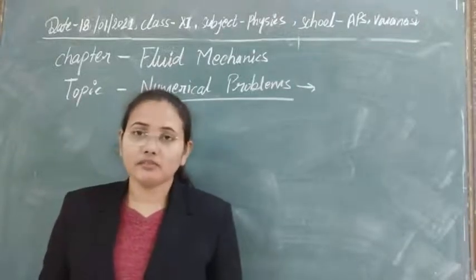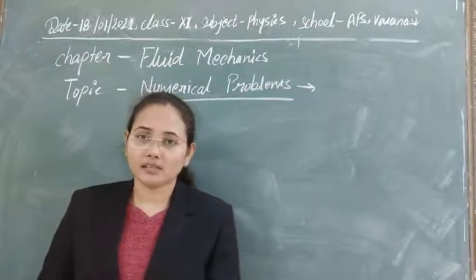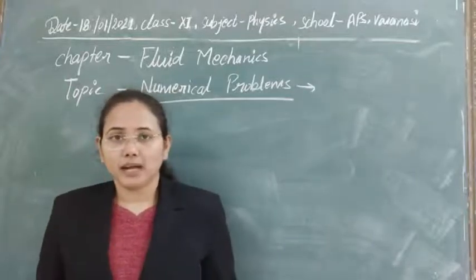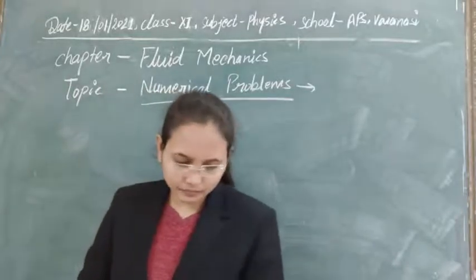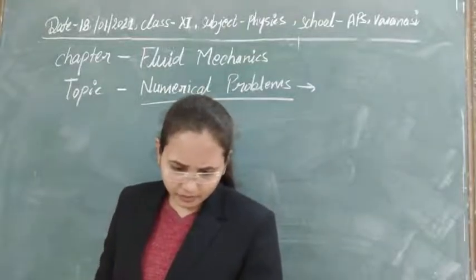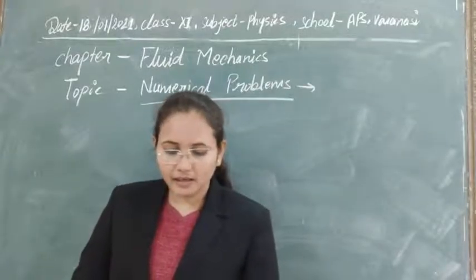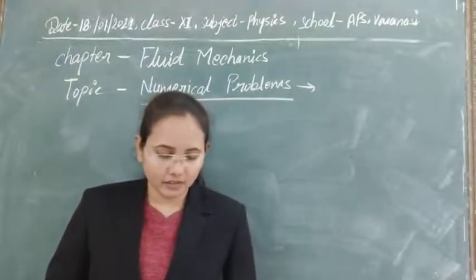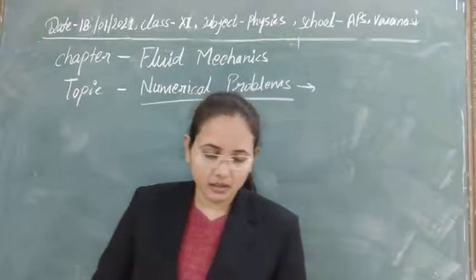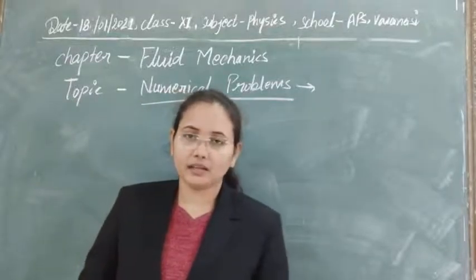So first of all, see the numericals on hydraulic lift and application of Pascal's law. Here I will read the questions manually and we will solve them. First question: in a lift, compressed air exerts a force F1 on a small piston having a radius of 5 cm. This pressure is transmitted to a second piston of radius 15 cm.